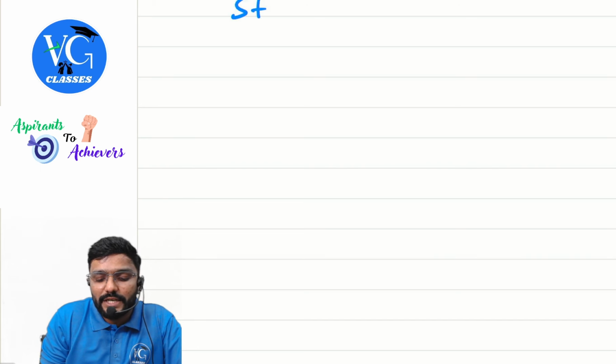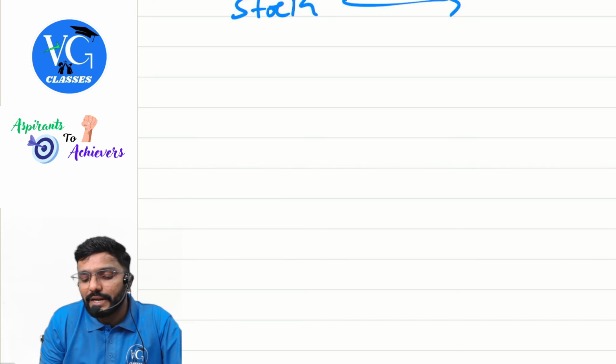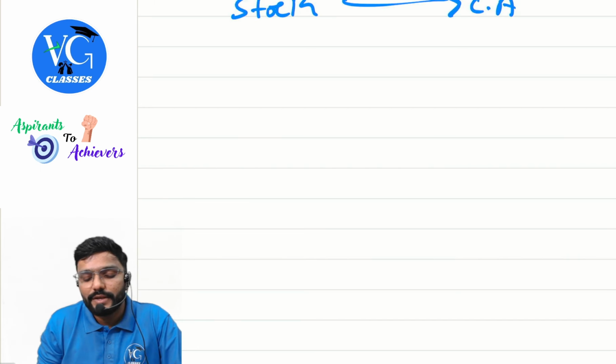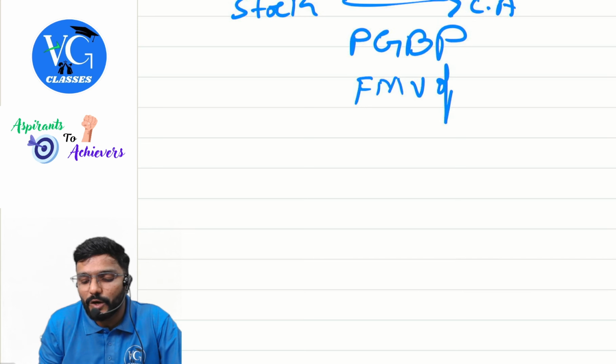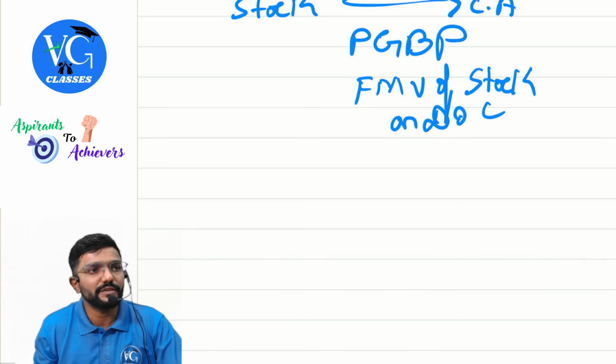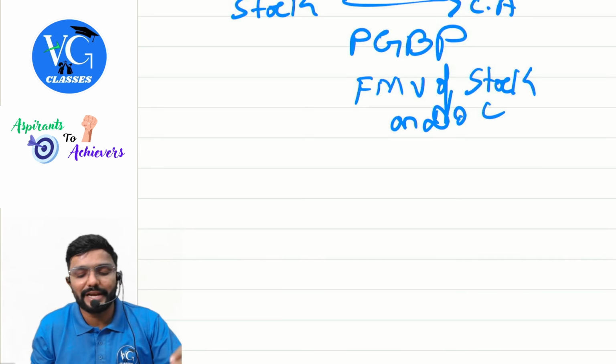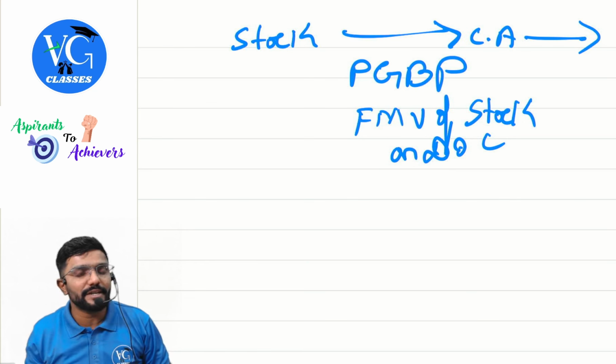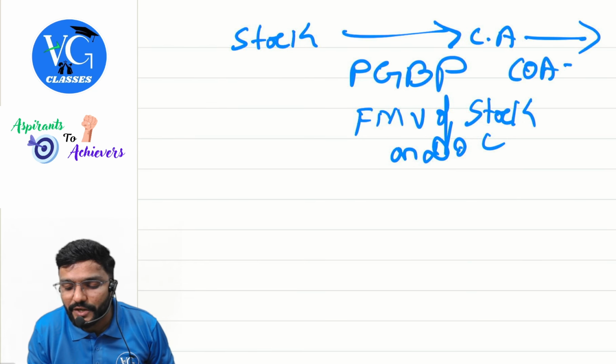If stock is converted into capital asset, it is taxable under the head PGBP. What is taxable, sir? FMV of the stock on the date of conversion will be taxable under which head? PGBP. Sir, tomorrow if I sell this capital asset, what is the cost of acquisition, sir? FMV.